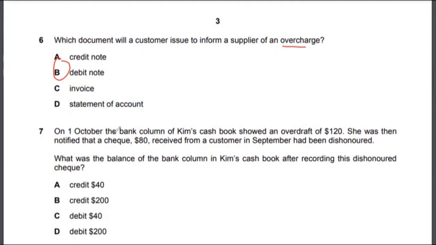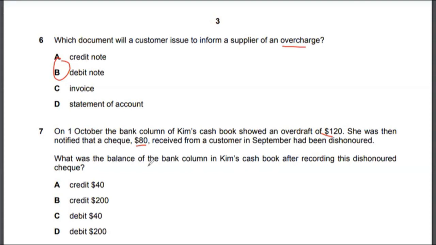Multiple choice 7: on 1st October, the bank column of Kim's cash book showed an overdraft of $120. She was then notified that a check for $80 received from a customer in September had been dishonored, right? That basically means that a customer of Kim paid her $80, and then the customer didn't have enough money in the bank, and the check never cleared. So Kim never actually received the $80. That's what it means.